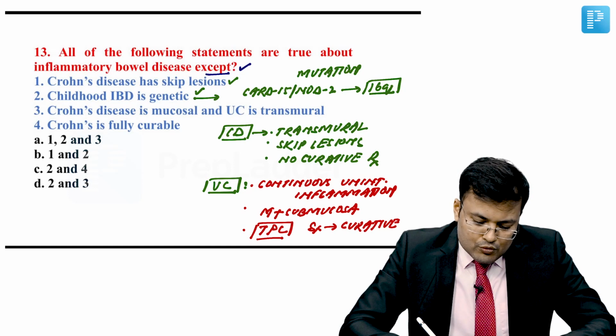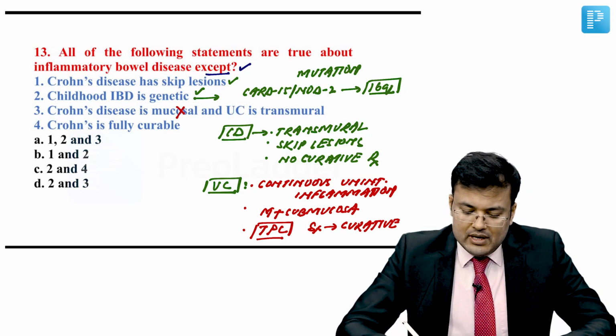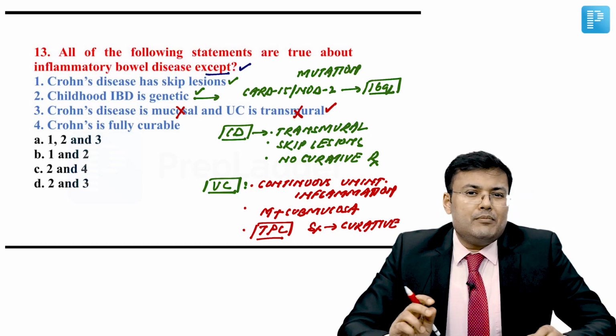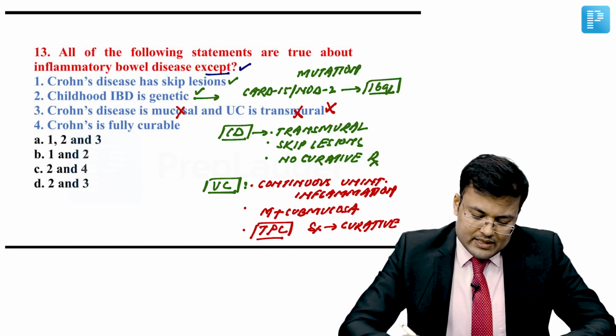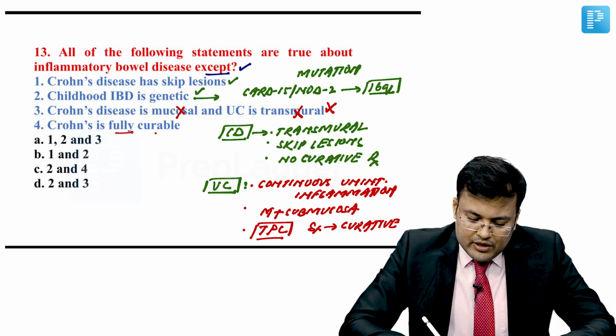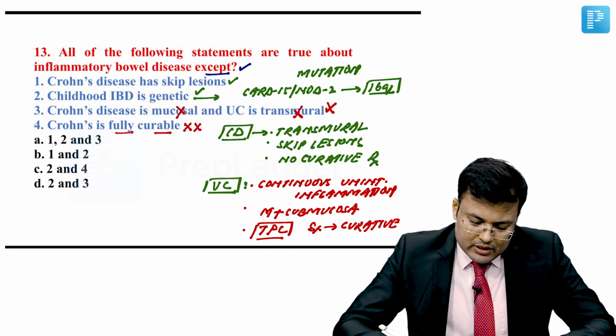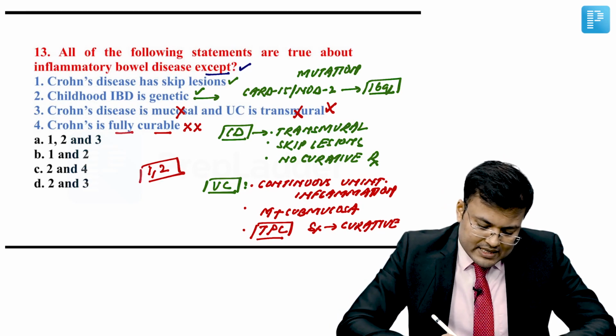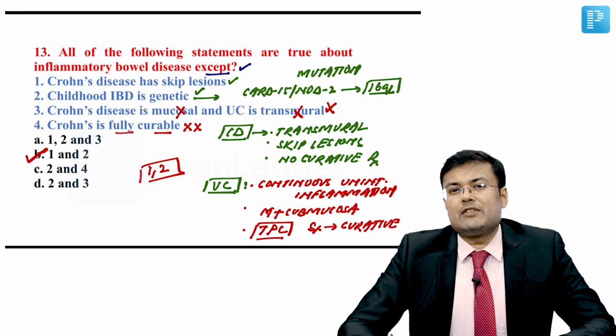Crohn's disease is mucosal? No, it is transmural. And ulcerative colitis is not transmural. It is involving only mucosa and submucosa. So this is incorrect. Crohn's is fully curable? It is incorrect. So only 1 and 2 are correct. So what is the correct answer? The correct answer for this question is B.